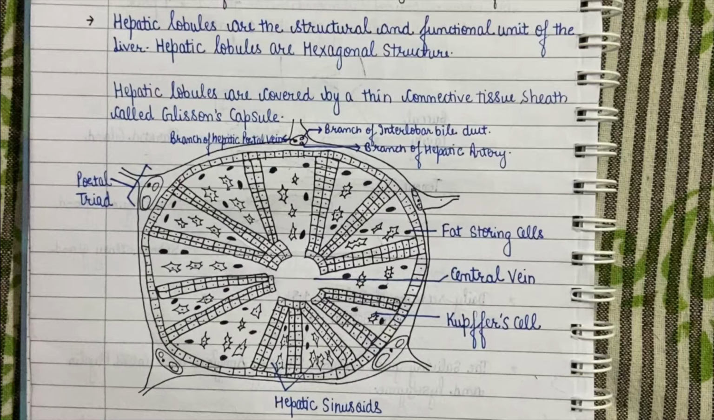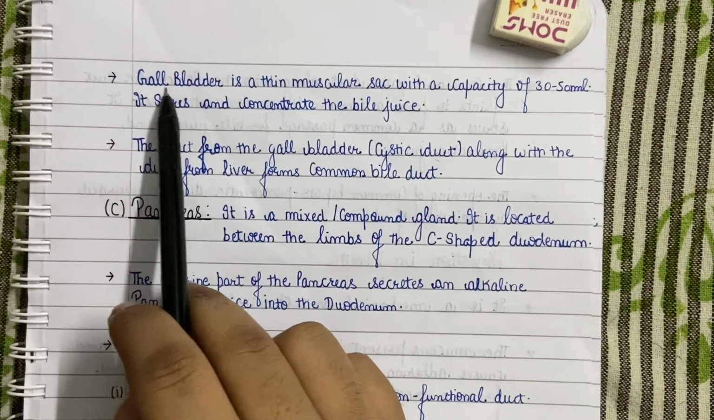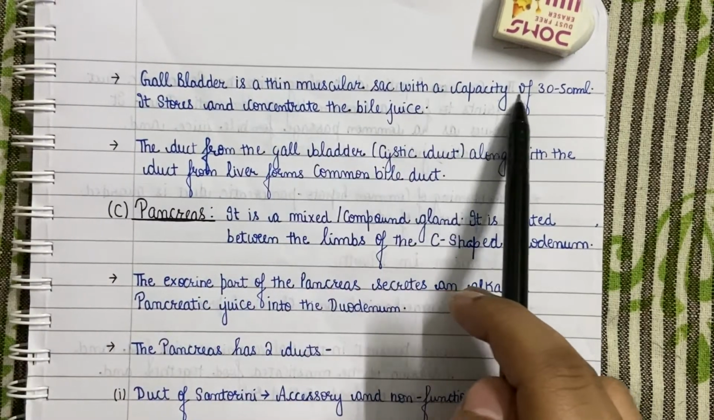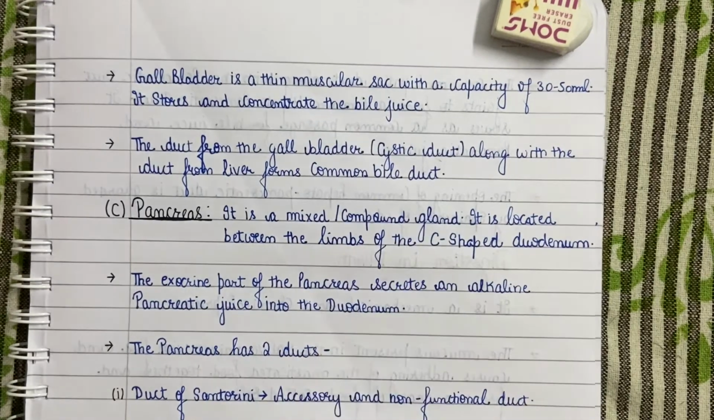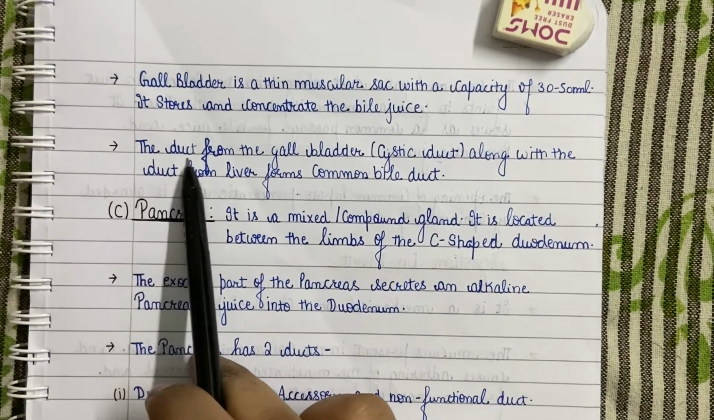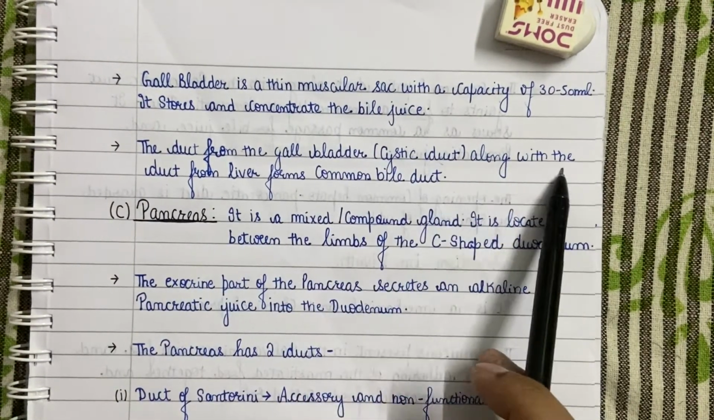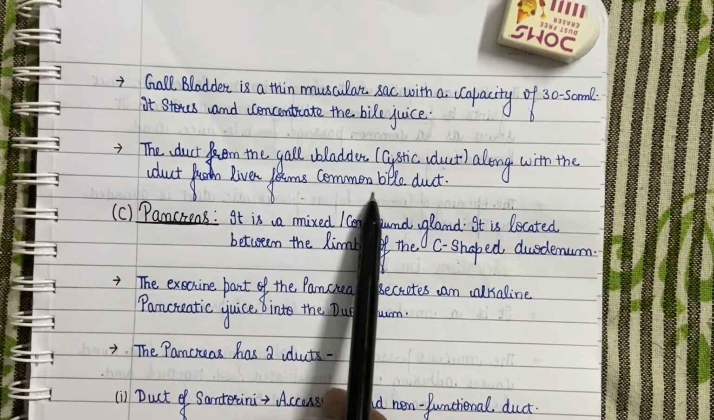Hepatocytes secrete bile and transport it to the gallbladder with the help of hepatic ducts. Gallbladder is a thin muscular sac with the capacity of 30 to 50 milliliter. It stores and concentrates the bile juice before its secretion in the digestive tract. The duct from the gallbladder, cystic duct, along with the duct from the liver forms common bile duct.